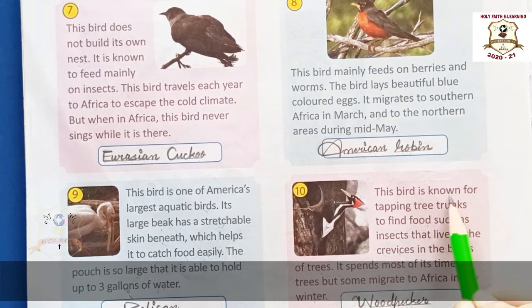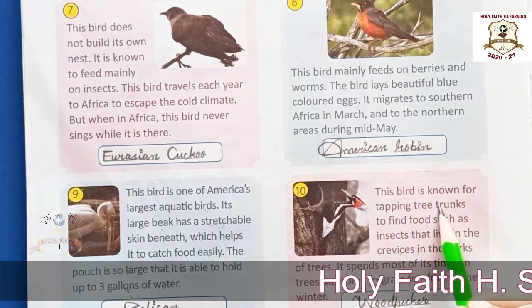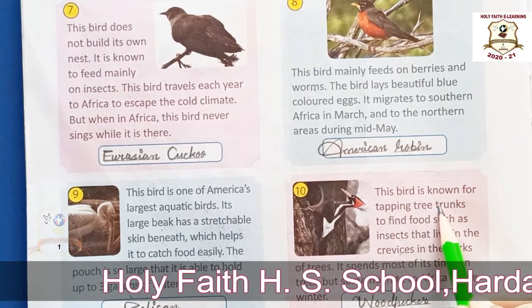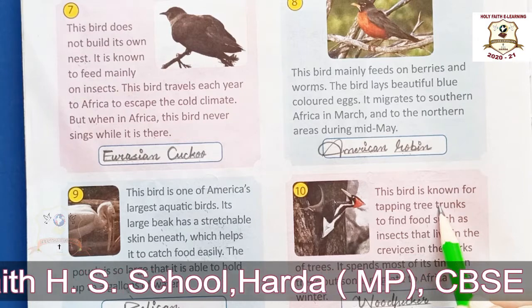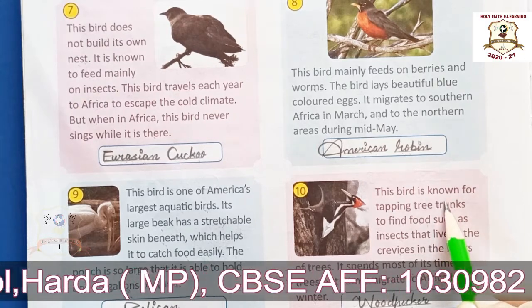Okay, what is tree trunk? Tree trunk is the main wide central part of a tree. Okay, main woody stem of a tree.